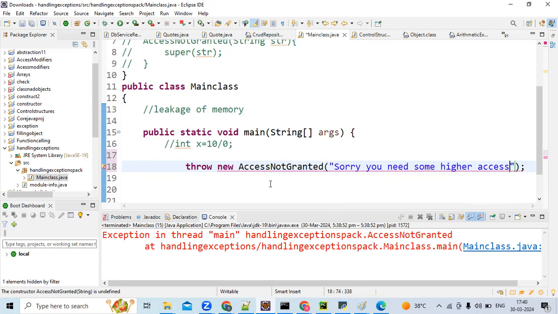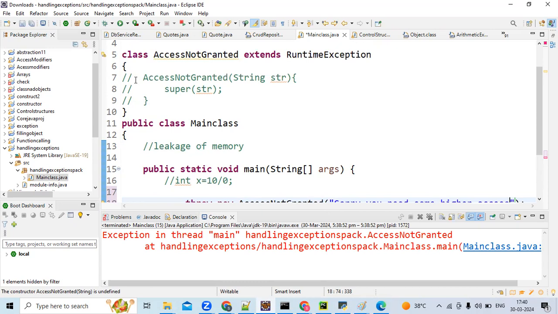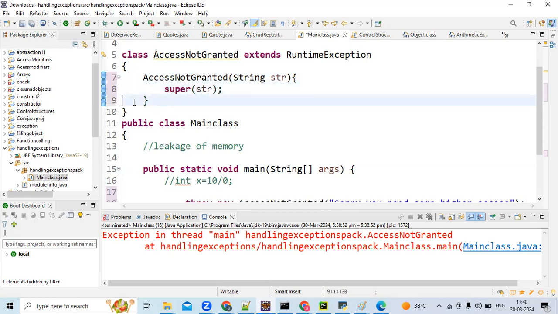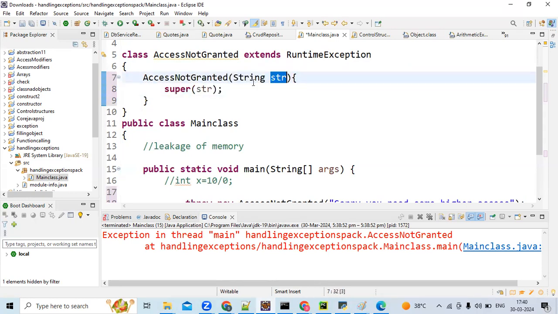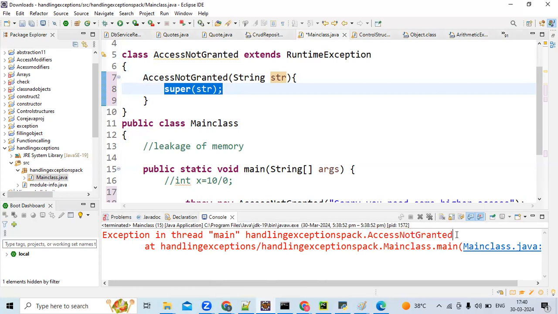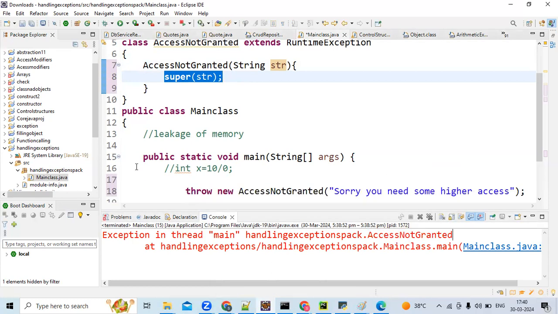We have to create a parameterized constructor and send that error message to the parent class using the super keyword. In the parent class, they append my class name with this error message. So instead of just giving access not granted, the access not granted is appended with this error message.